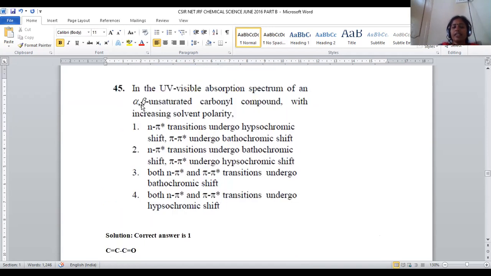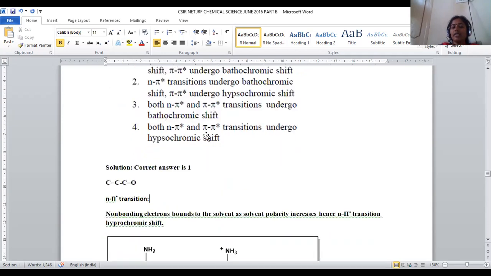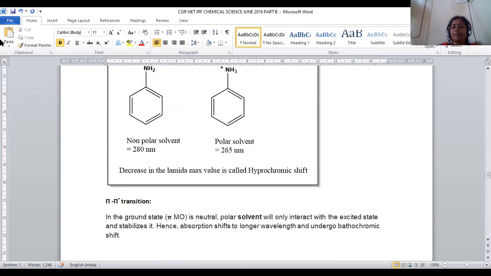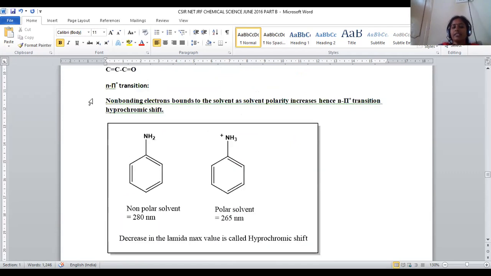So if we take this alpha beta unsaturated carbonyl compound and it is treated with solvent, that is, a polar solvent is added, what kind of changes appear? I'm taking the simplest example in order to explain this.